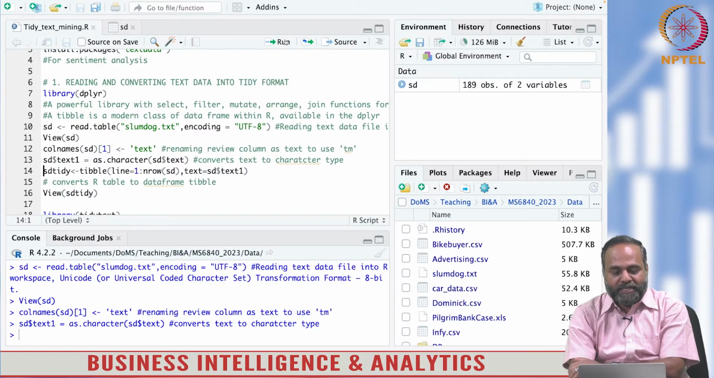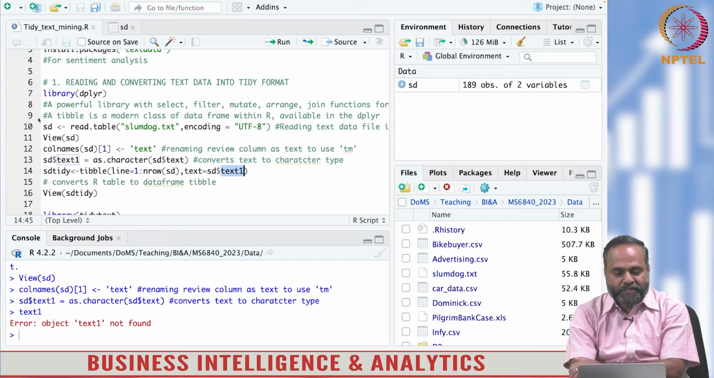So the data format I am converting to a tibble. The text data, which I define now, which contains the text data in document format, is converted to a tibble or a table. You can call it a table in tidy text format. A tibble is nothing but a table in tidy text.